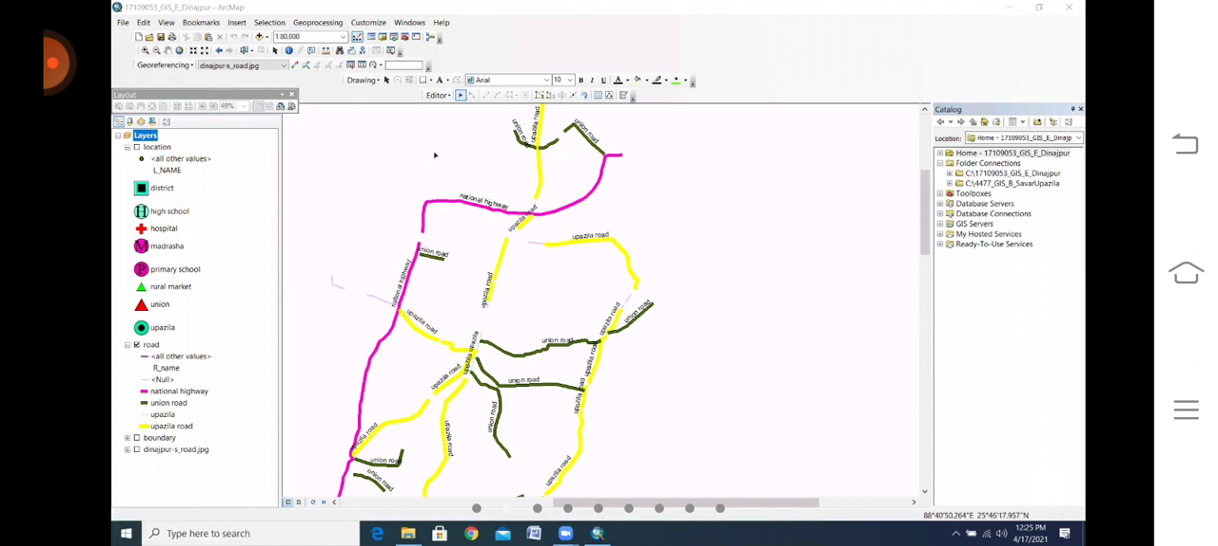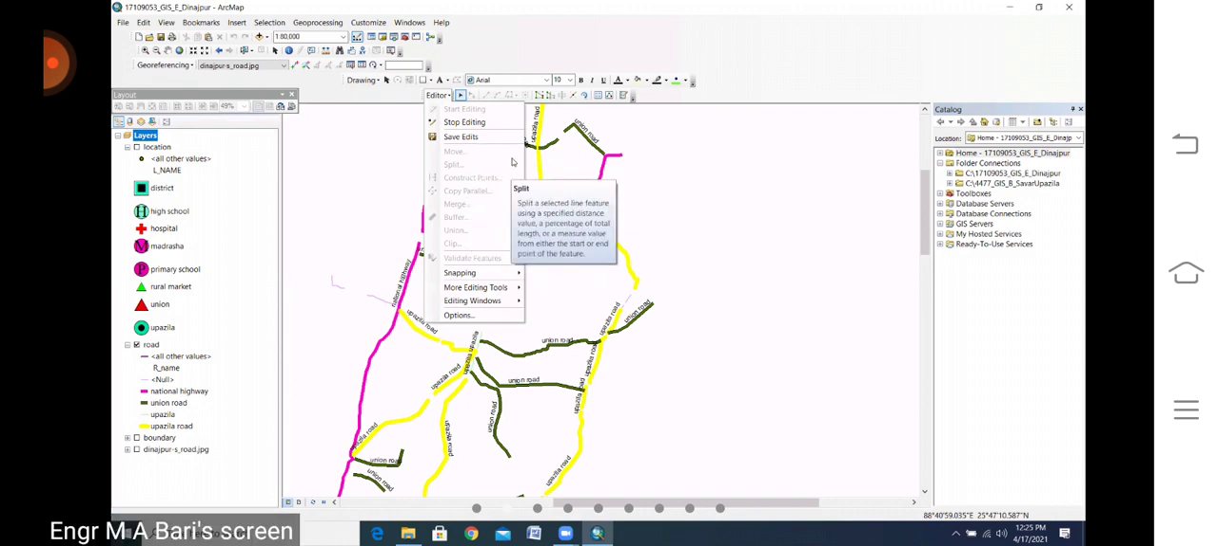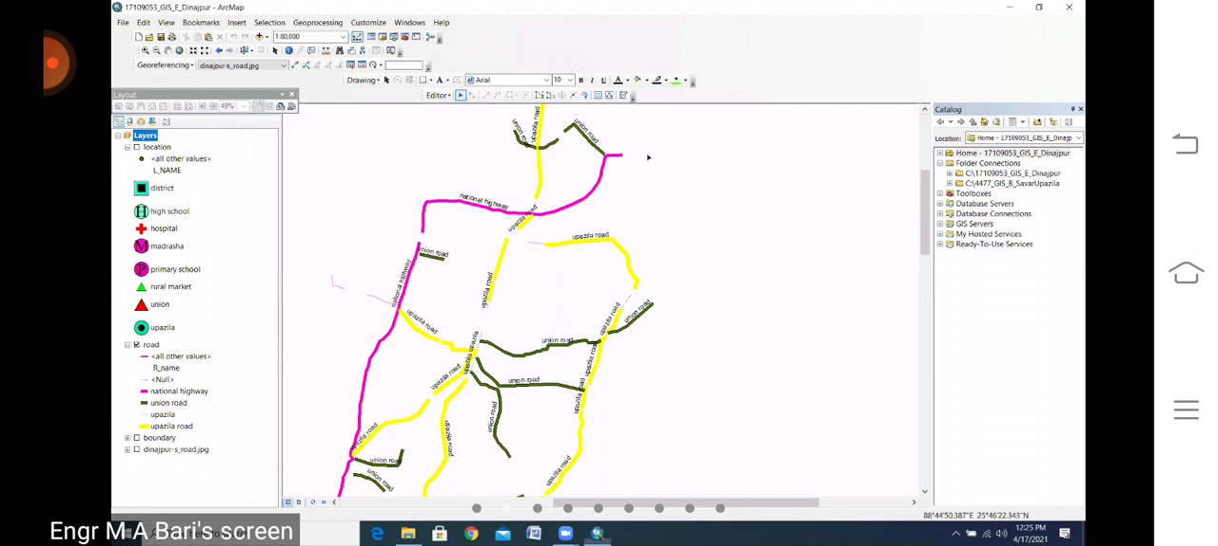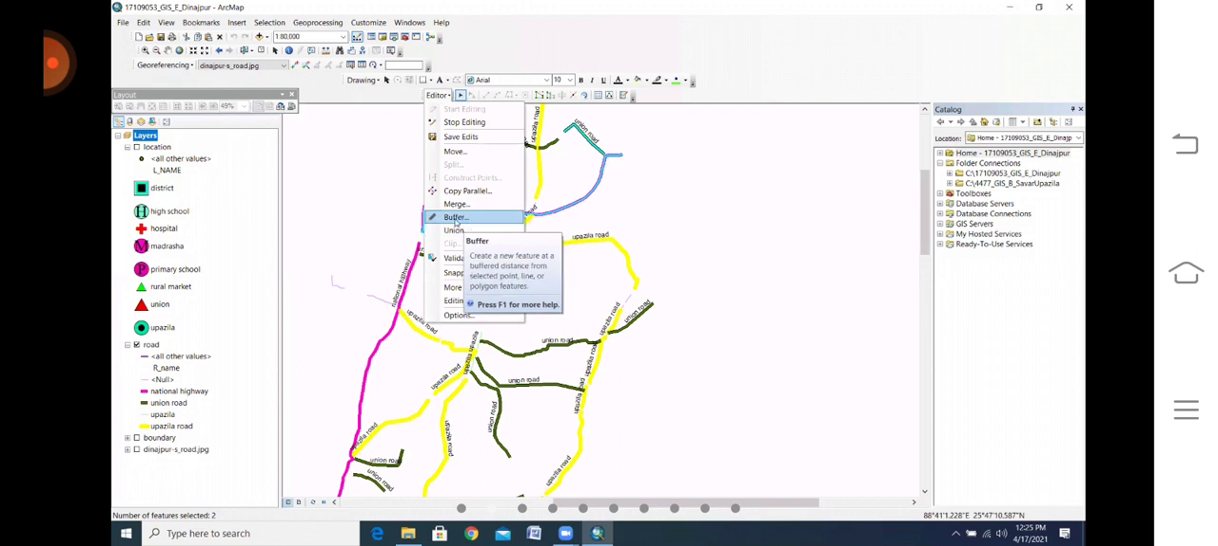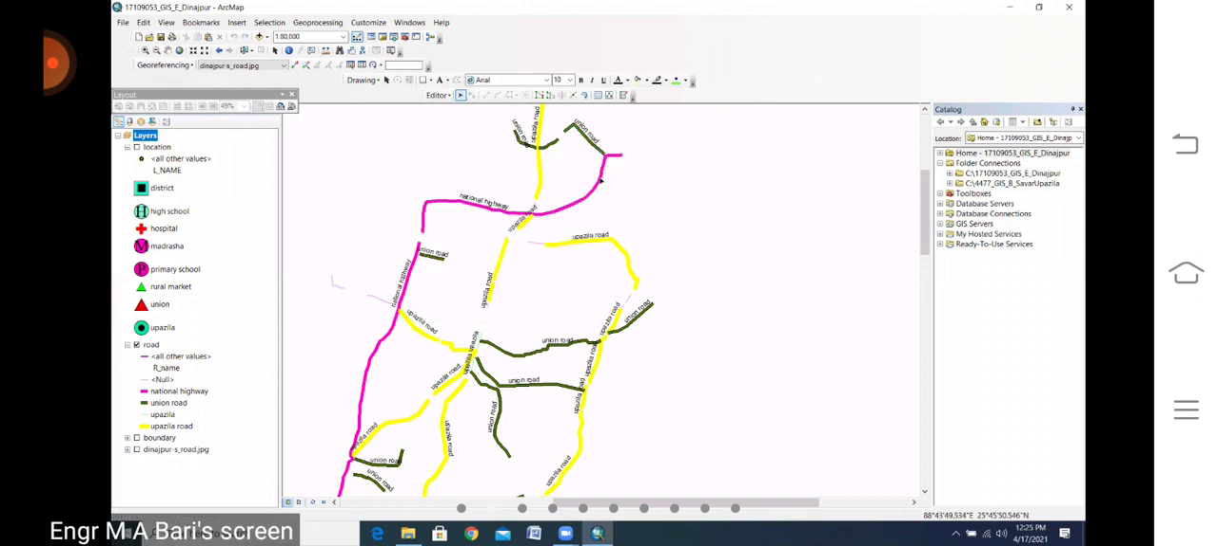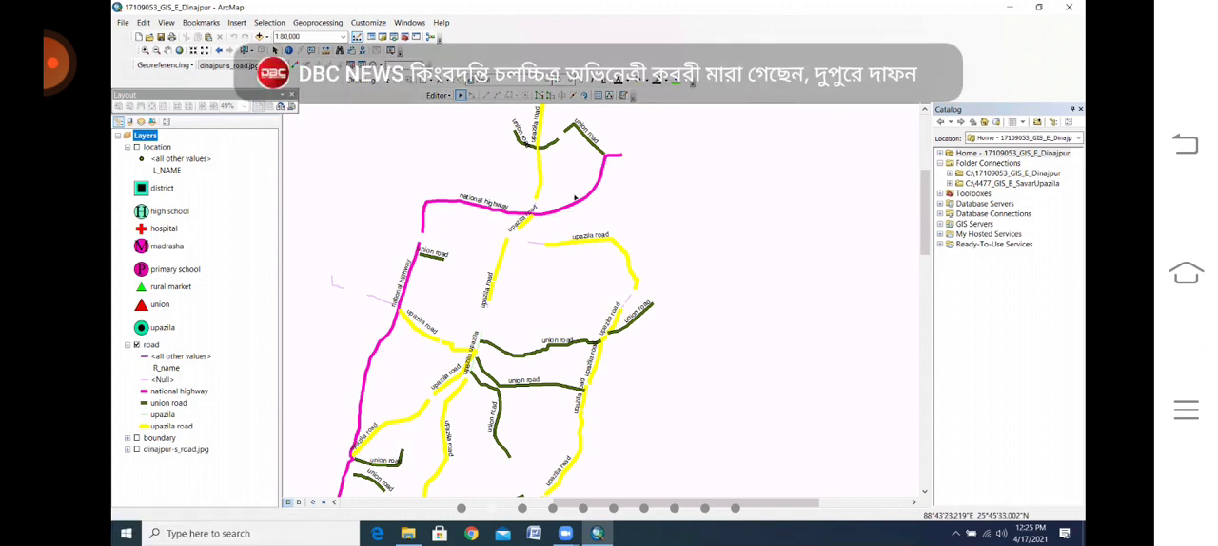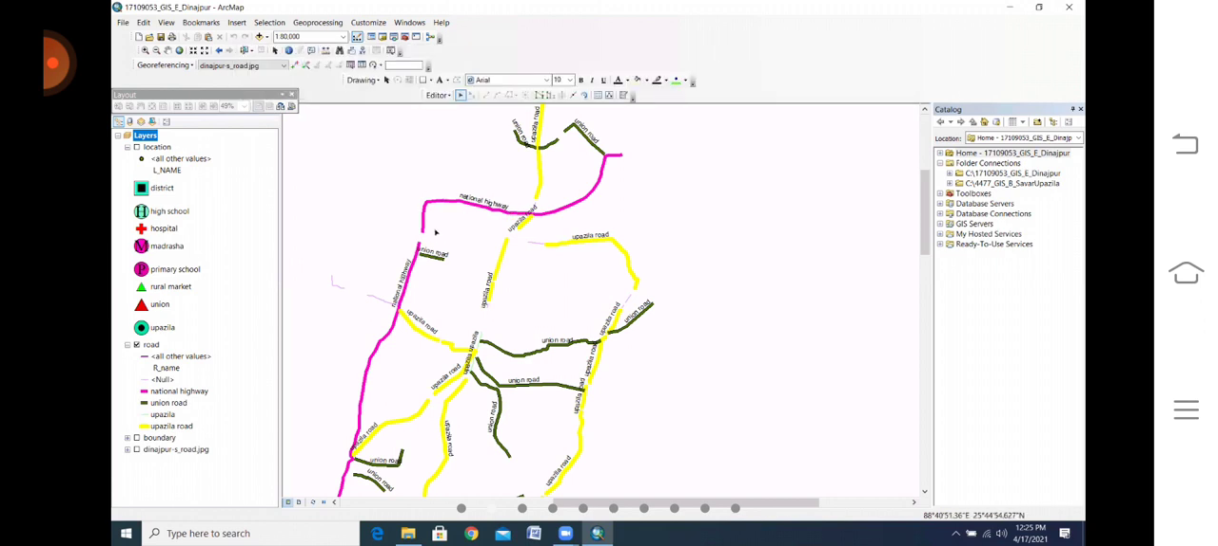Okay, please look at these things. Here are Move, Split, Construct Point, Copy Parallel, Merge, Buffer, Union. Especially this type of thing, merge, buffer, union. The buffer, sometimes you need it, suppose this area is 5 kilometers, you need to make a buffer. Buffer means another line will be created at an exact distance.